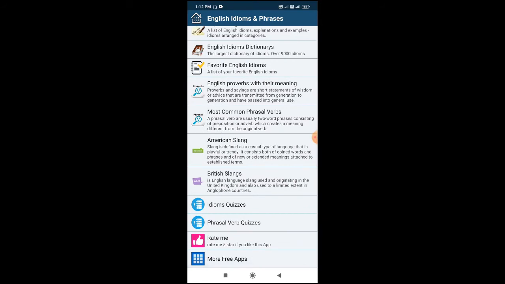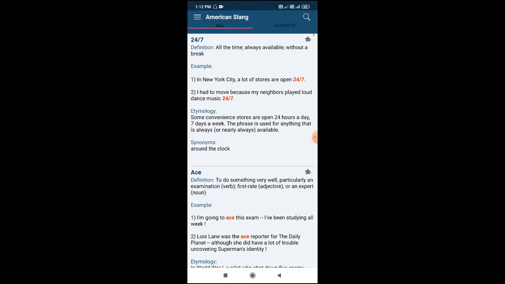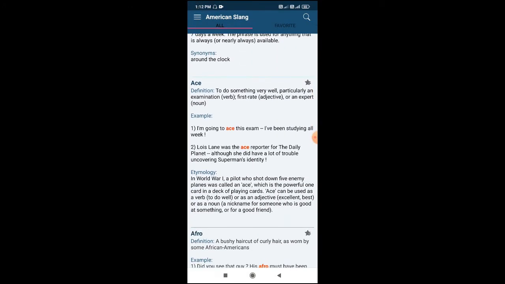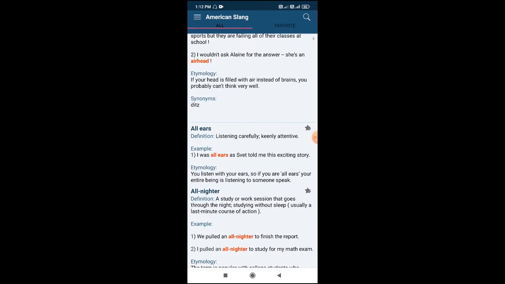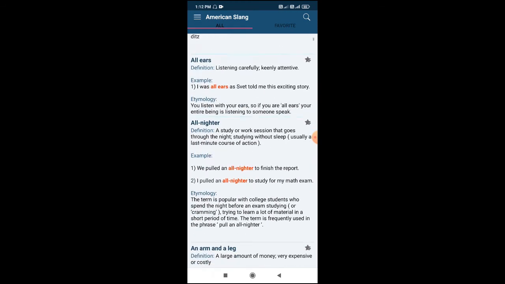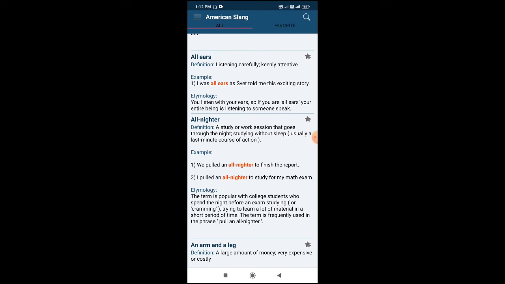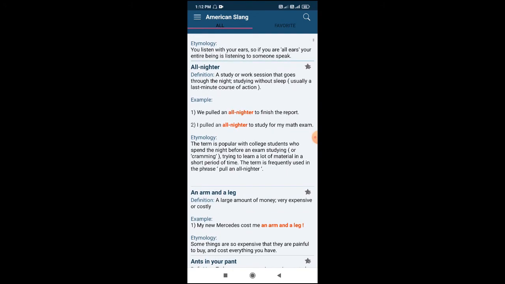Now they have also given American and British slangs. So let's have a look. Here also you can see the definition and example are given. So with each slang they have given the definition and example.